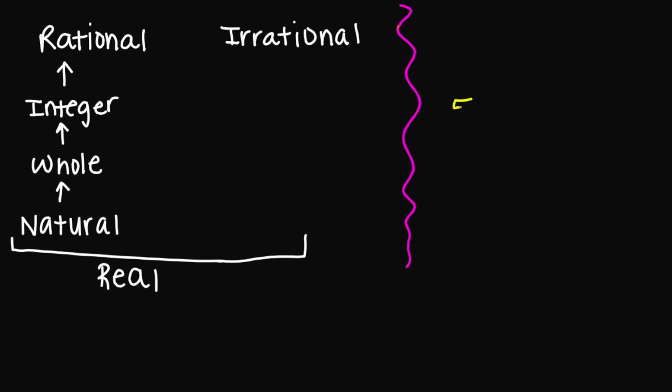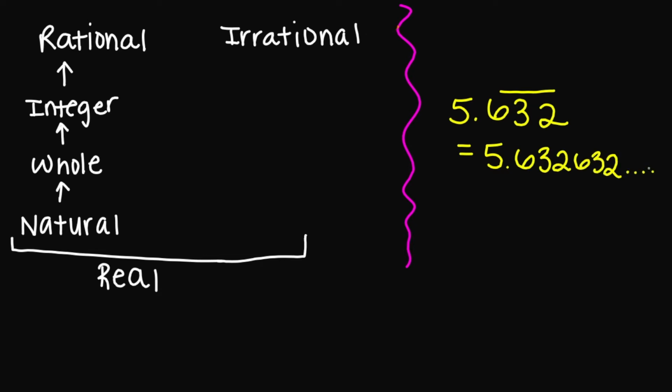What about 5.632, and the 632 is repeating? So 5.632632, repeating on and on and on. Is 5.632 a natural number? No. Is it a whole number? Nope. Integer? Nope. Rational number? Yes. And is it a real number? Yes. And what makes it a rational number is because this decimal is repeating.